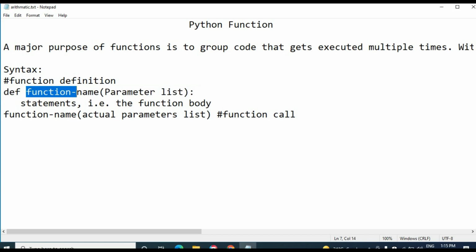The final one is the function name, and this same function name should be written at last with the actual parameter list. This is the function call. First the function call is performed. The function call will check the function definition, it will pass through the function, and the function definition will perform the operations. Let's see an example using the Python function.